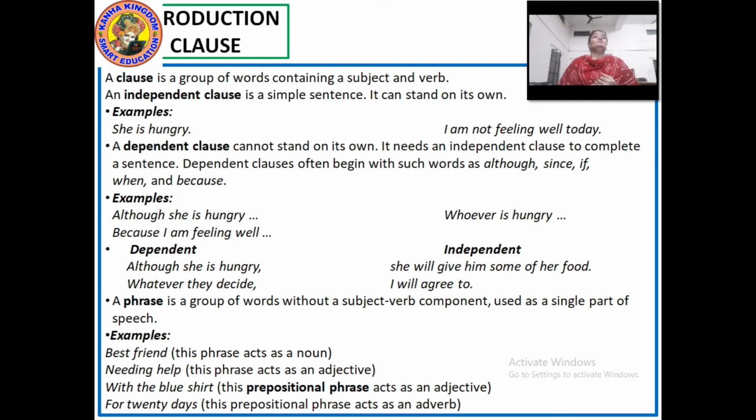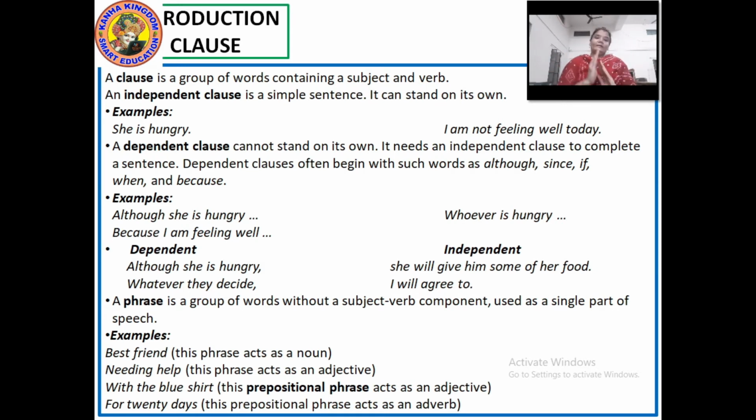Right? So this group of words is a clause, and it is a simple sentence also. This group of words does not depend on any other part of the sentence. It does not need the support of any other sentence. Same, I am not feeling well today. It is a sentence standing on its own. It does not need the support of any other part of a sentence.